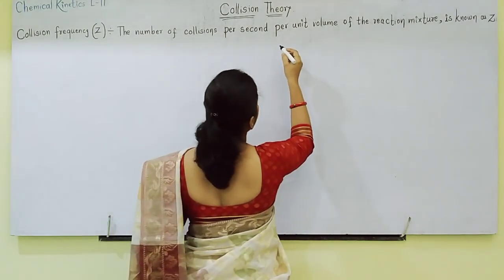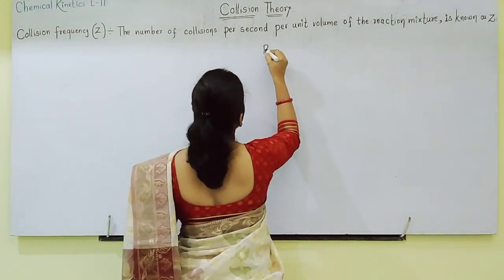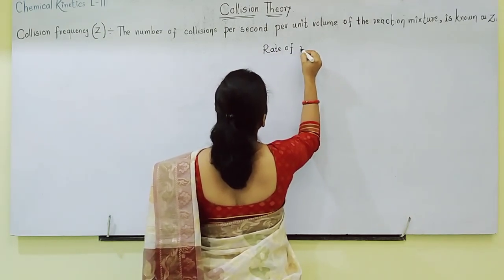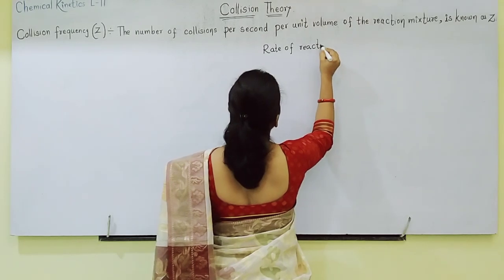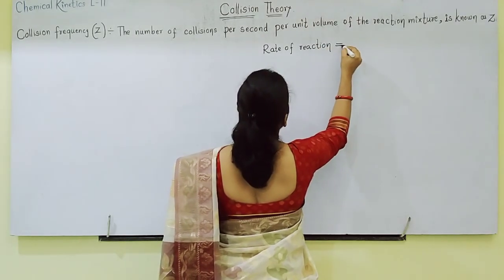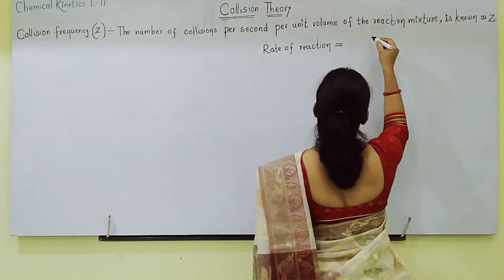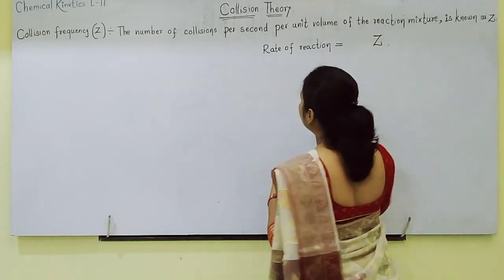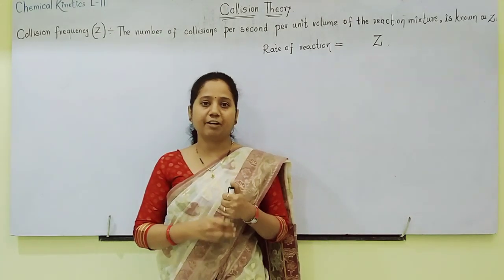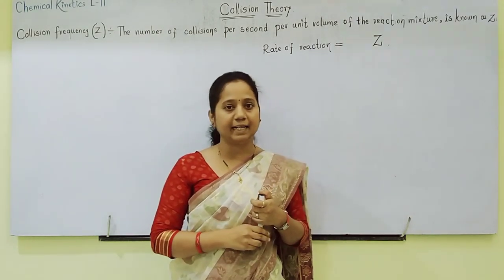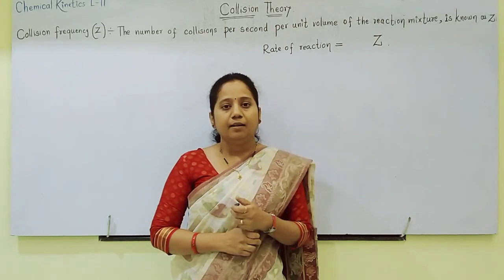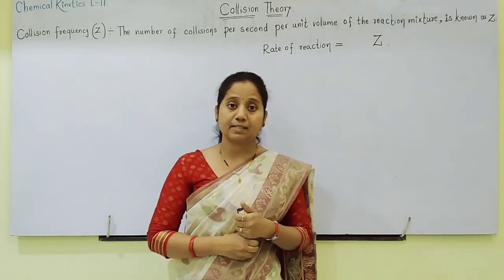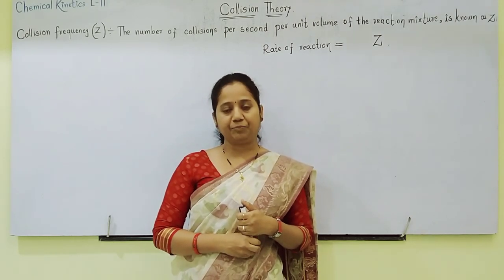Students, always remember that rate of reaction is directly proportional to Z. Okay, correct? Collision frequency and rate of reaction are directly proportional. So you understood collision frequency.